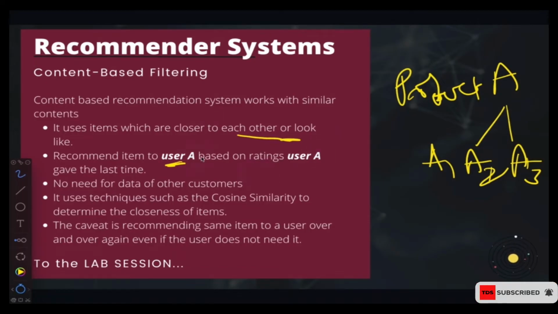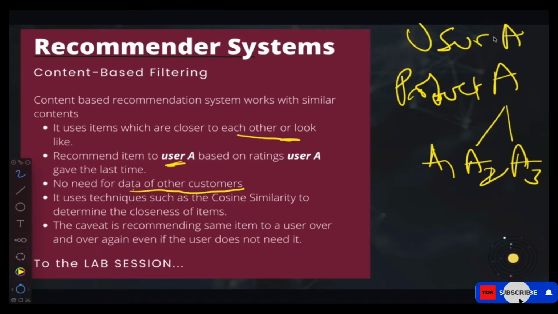And in this case, you don't really need the data of other customers to do this. You can base it on user A's behavior or user A's past records, and base the recommendation on that. In this case, we use a technique called cosine similarity to do that. I'm going to explain that to you in a moment.